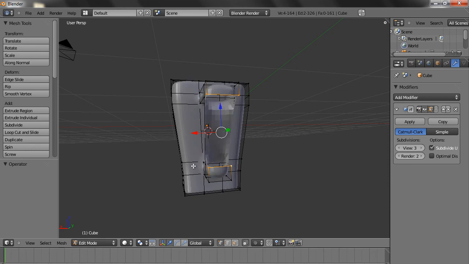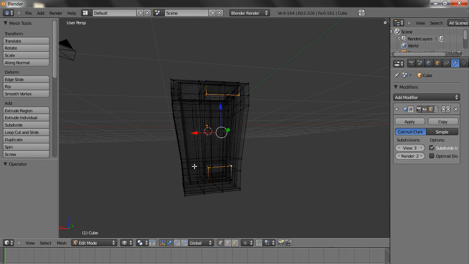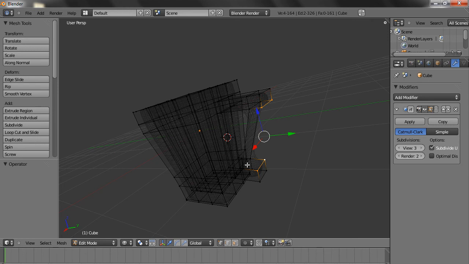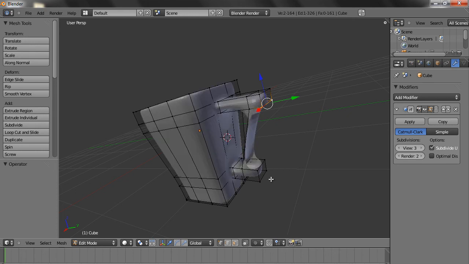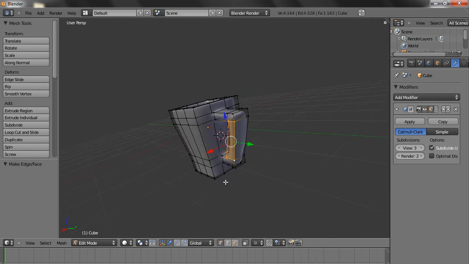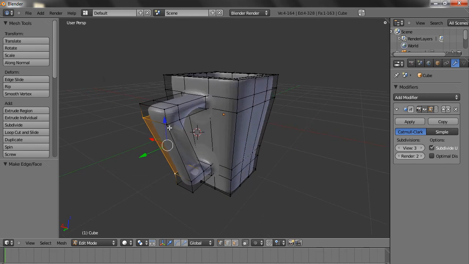To deselect, you press the B key and hold the middle mouse, drag and leave. Okay. Now select these and same way.